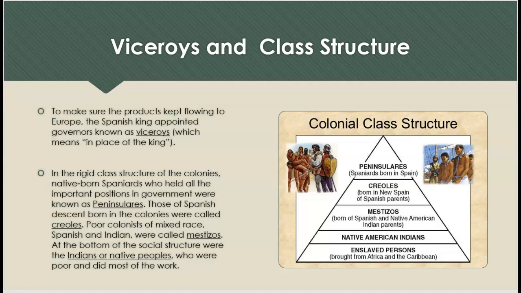In the rigid class structure of the colonies, native-born Spaniards who held all important positions in government were known as peninsulares. Those of Spanish descent born in the colonies were called Creoles. Poor colonists of mixed race, Spanish and Indian, were called mestizo, and at the bottom of the social structure were the Indians or native peoples who were poor and did most of the work.